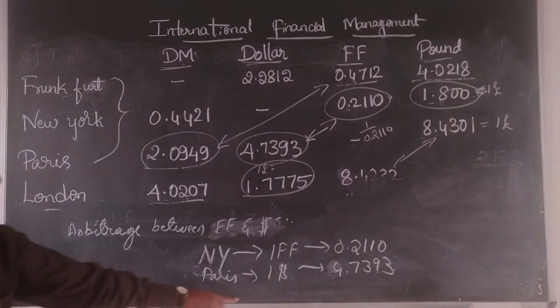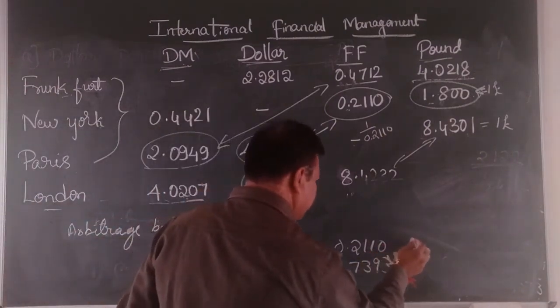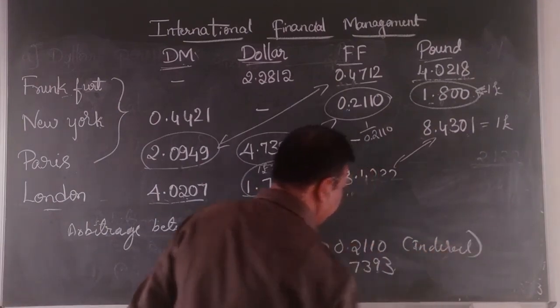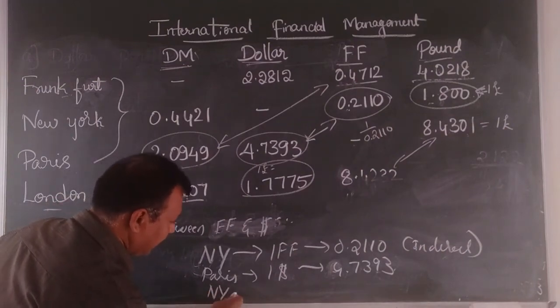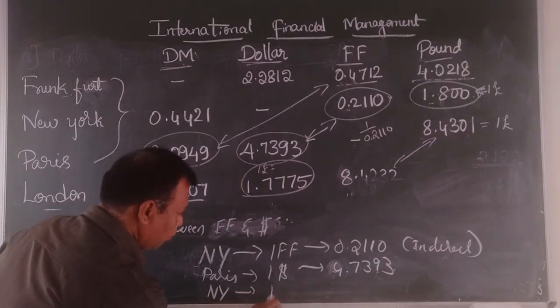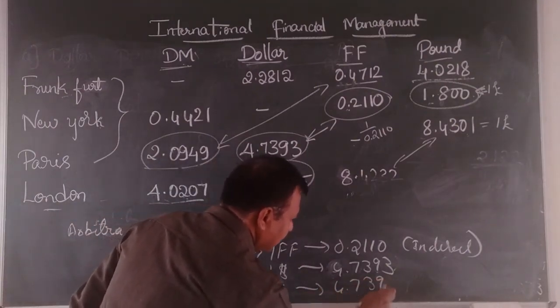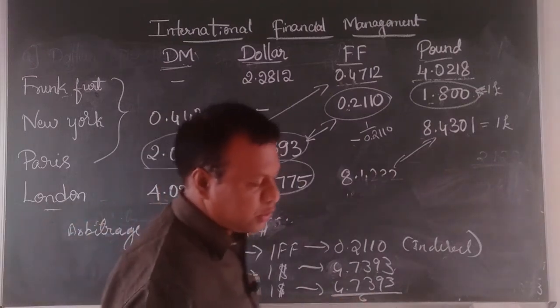One is in dollar, one is in French franc, so we cannot compare. So we have converted this one into indirect. When you convert to indirect in New York, $1 is equal to 4.7393. If you check it here, there is no arbitrage.